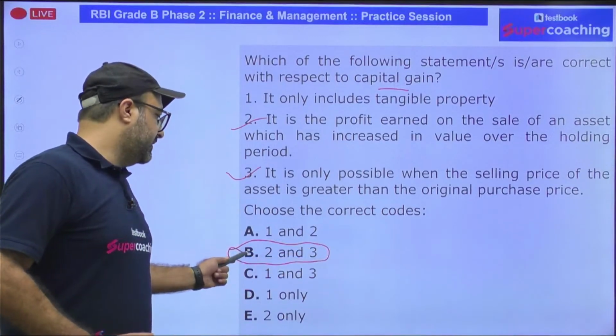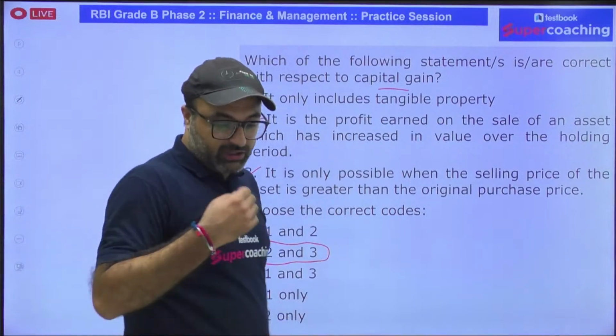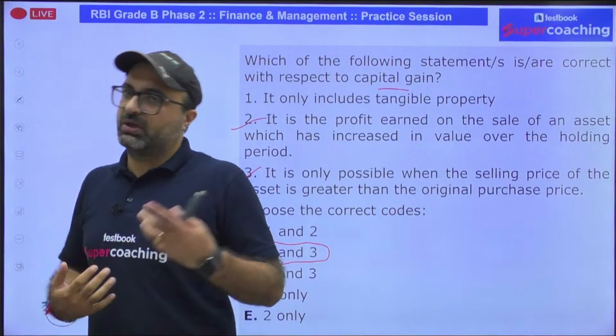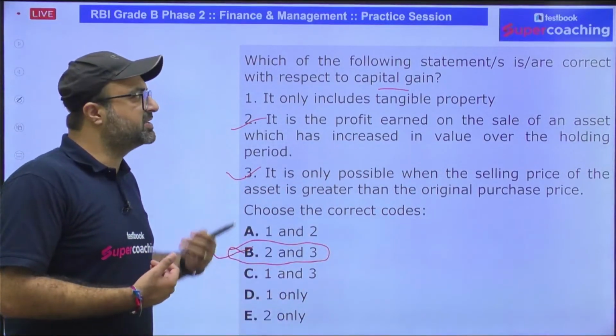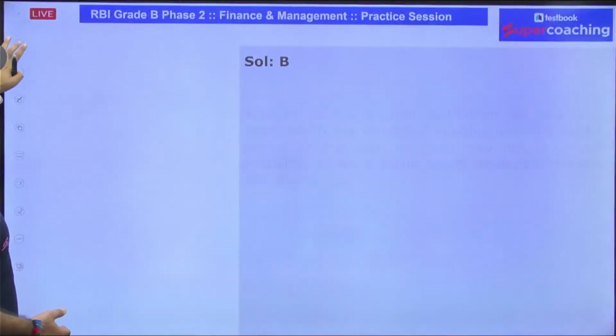Capital gain can be related to intangible assets as well. The assets which you cannot touch, you can only feel, those assets will also help you to earn capital gain. Examples are these days dematerialized form of shares, bonds, and many others which are in circulation. Moving on to the next question.